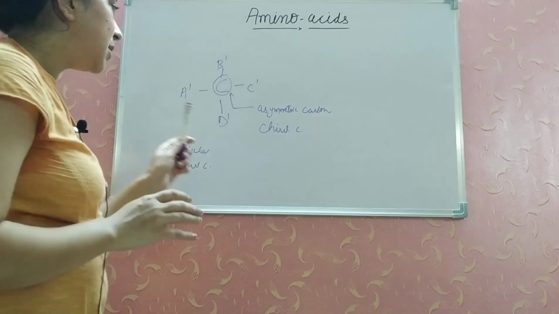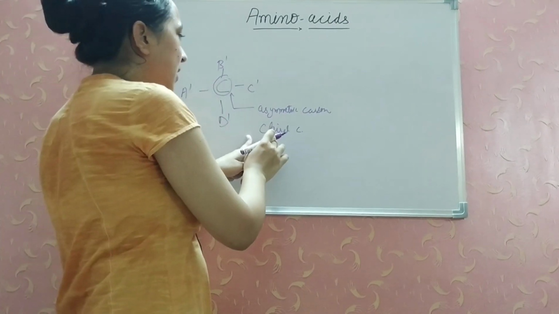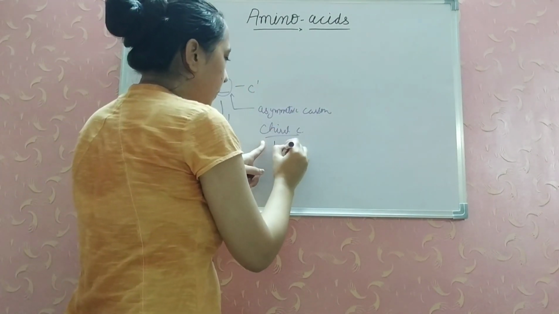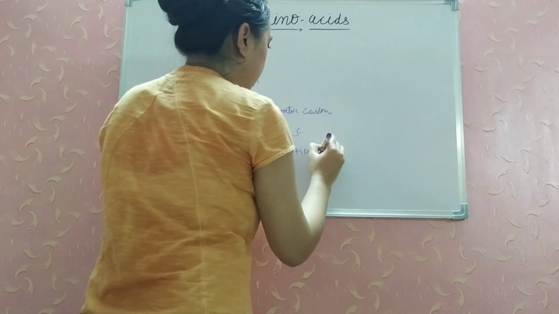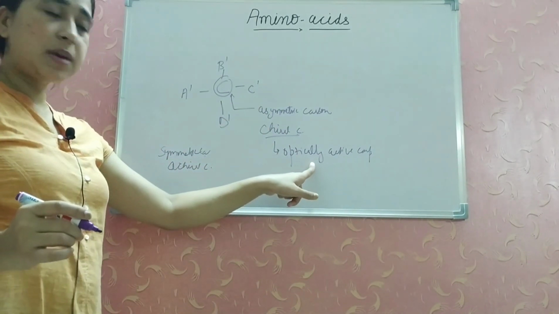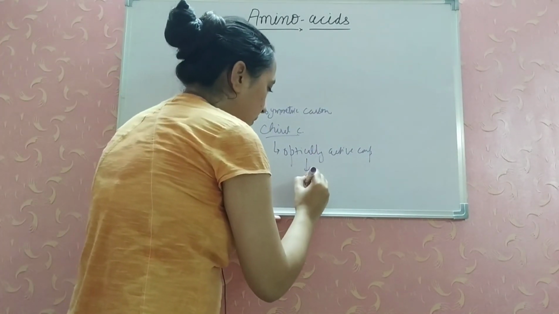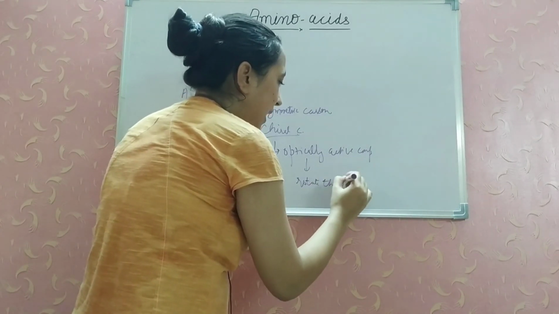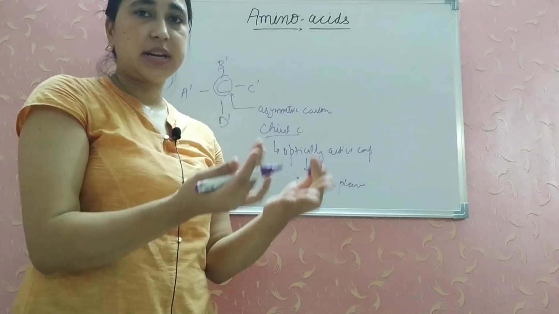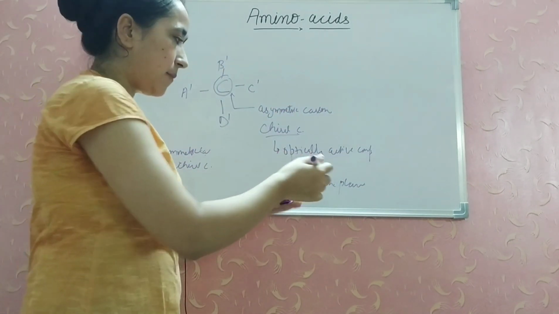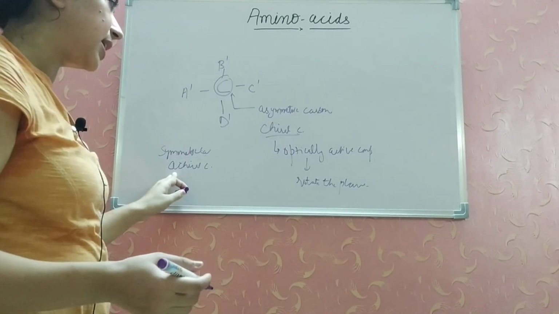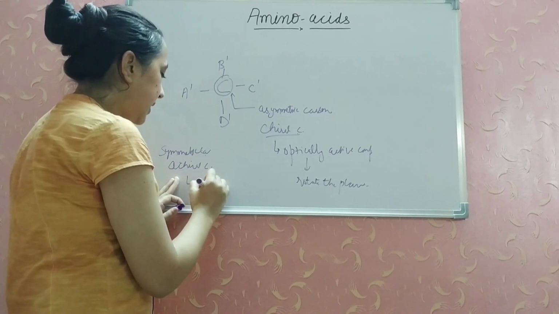Basically, if this compound contains all 4 different groups, then it will be a chiral carbon and it will be an optically active compound. Optically active compound means it will rotate the plane polarized light, either to the left side or to the right side. We will discuss it in a few minutes. If the compound is symmetric or contains an achiral atom, it is optically inactive.